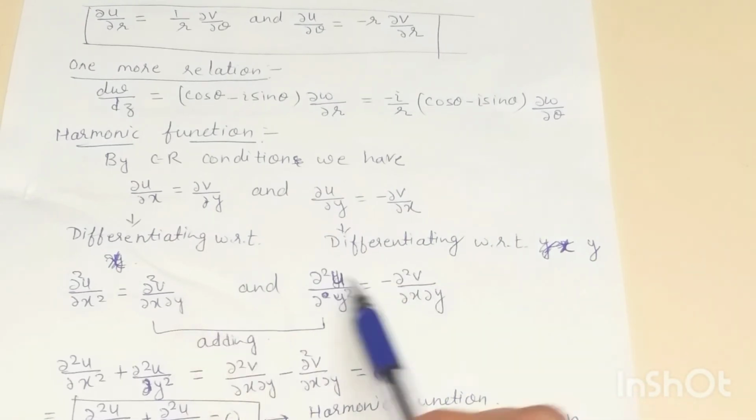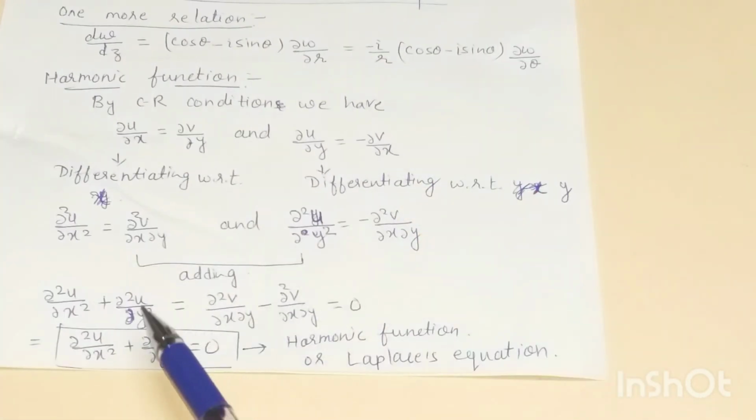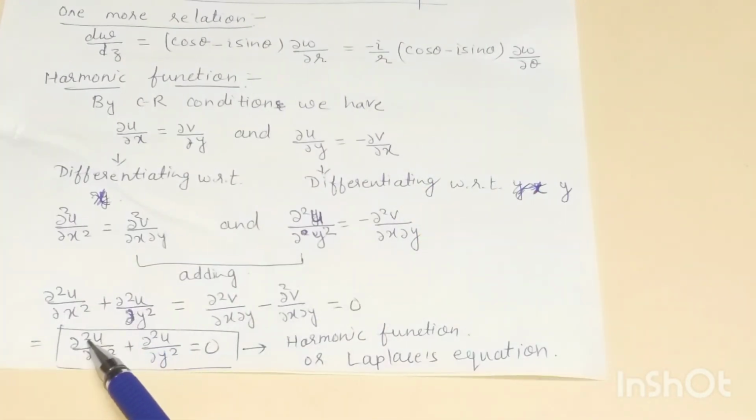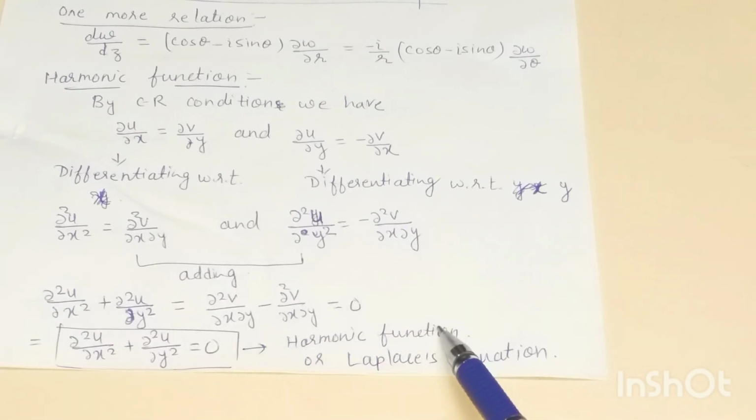Okay, we add these two, then what we get? We will get del square u by del x square plus del square u by del y square is equal to 0, which is known as harmonic function or also known as Laplace equation.